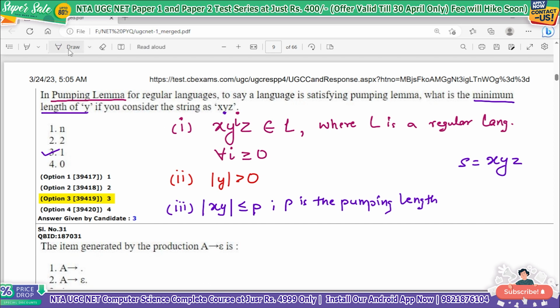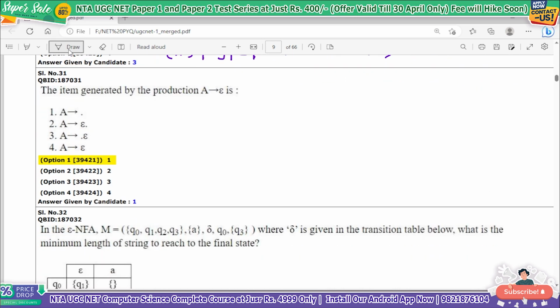Okay, next question, very easy. Item generated by the production A to the power a to null, this is your null expression, this is basically null. So what are items, if you know that we have a grammar like this: S derives AB, A derives small a, B derives BB, and B derives null.